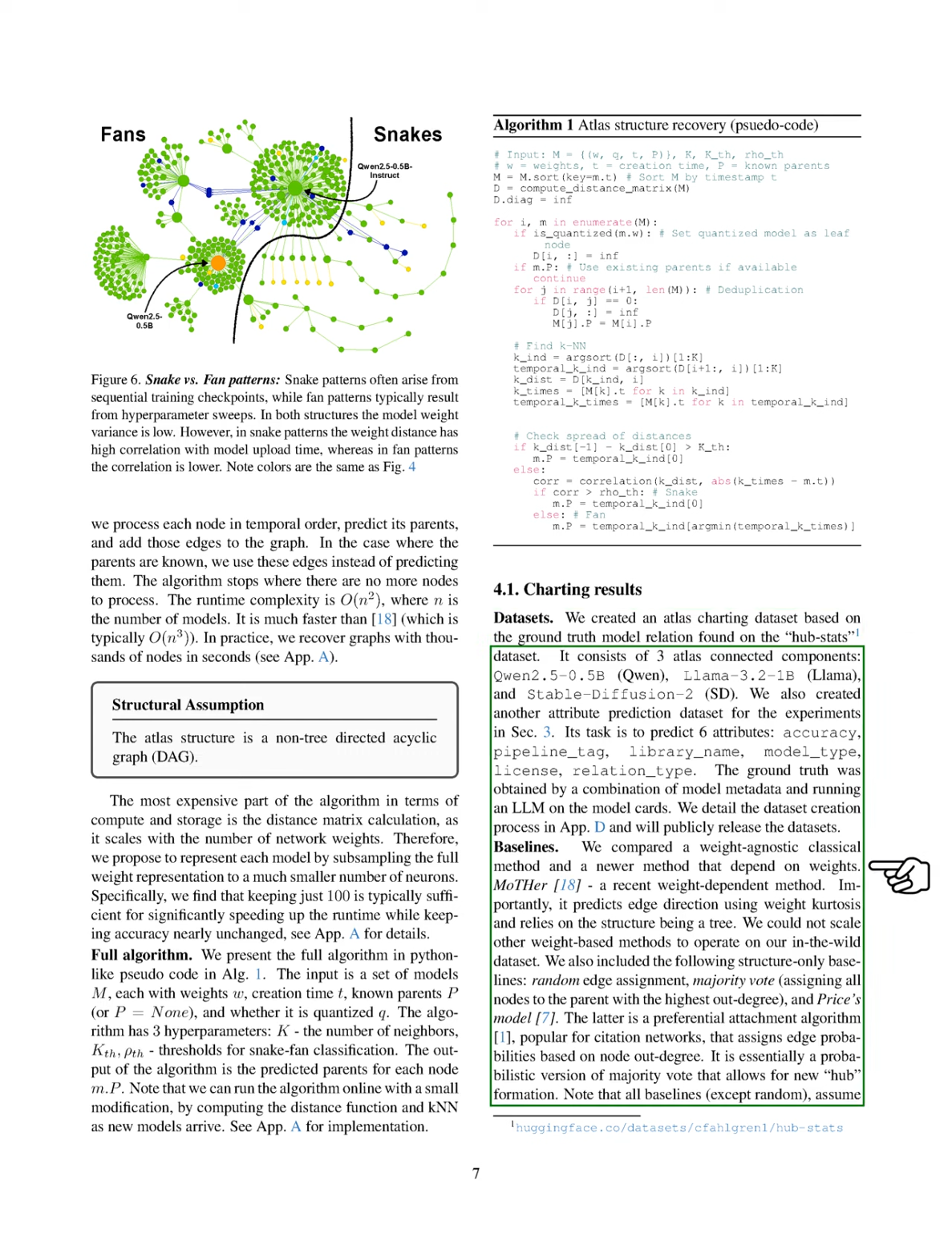For our comparisons, we evaluated a classical method that does not rely on weights and a newer weight-dependent method called Mother. Mother predicts edge direction using weight kurtosis and assumes the structure is a tree. We found that other weight-based methods could not be scaled for our dataset. We also included structure-only baselines like random edge assignment, majority vote, and Price's model, which is a preferential attachment algorithm used in citation networks. All baselines, except for random, assume a tree structure.